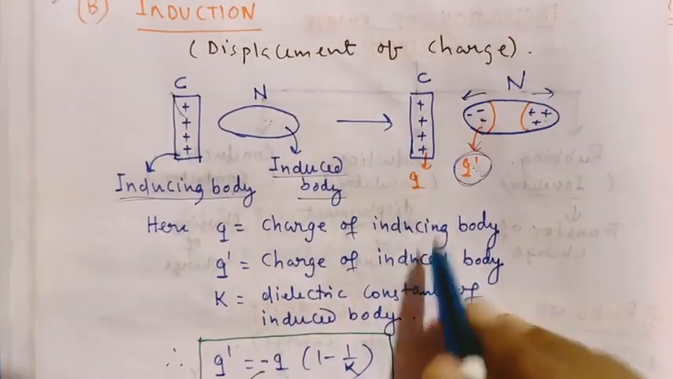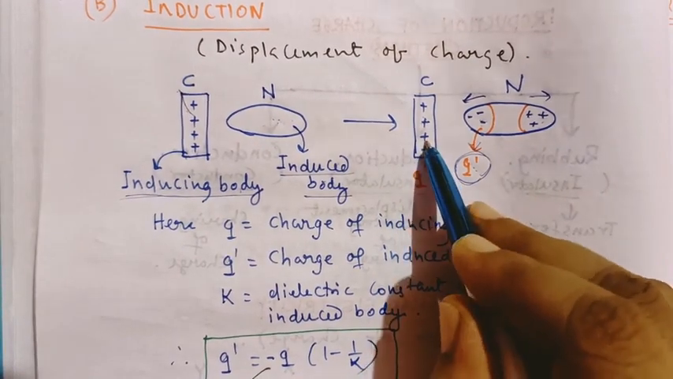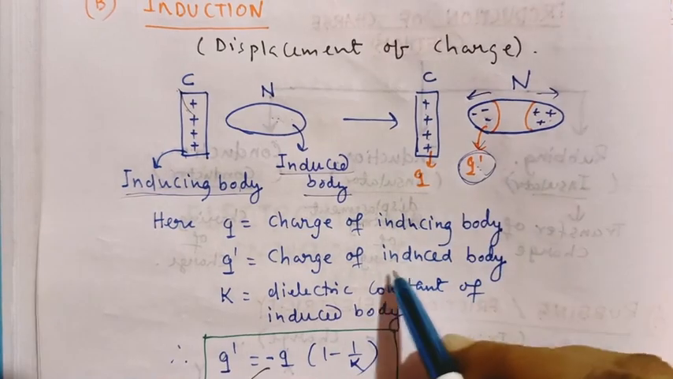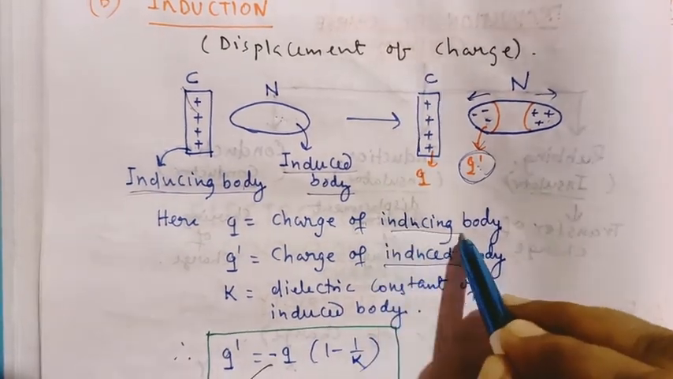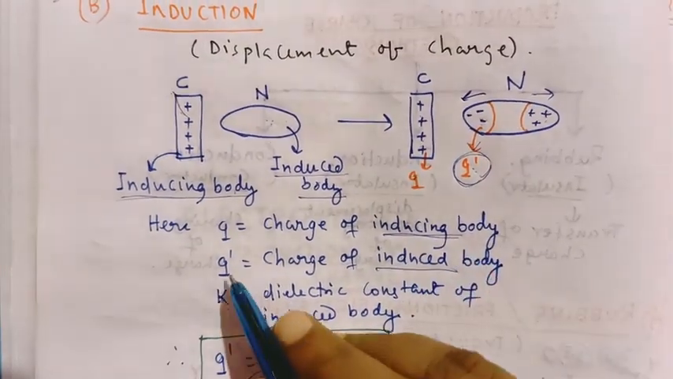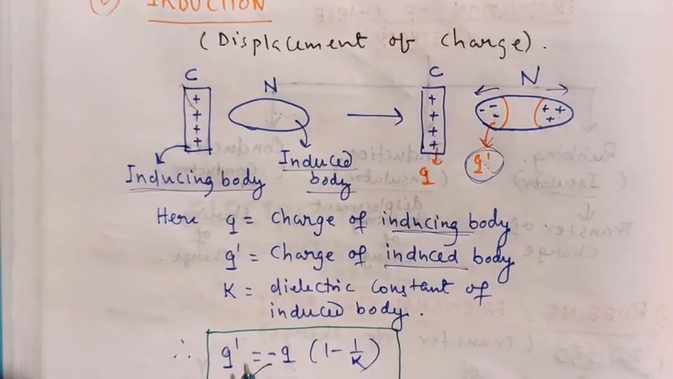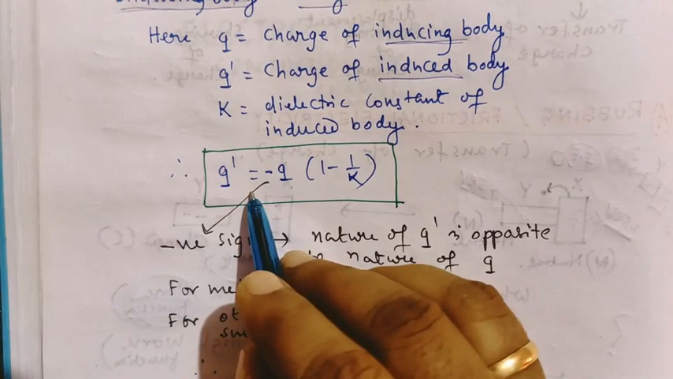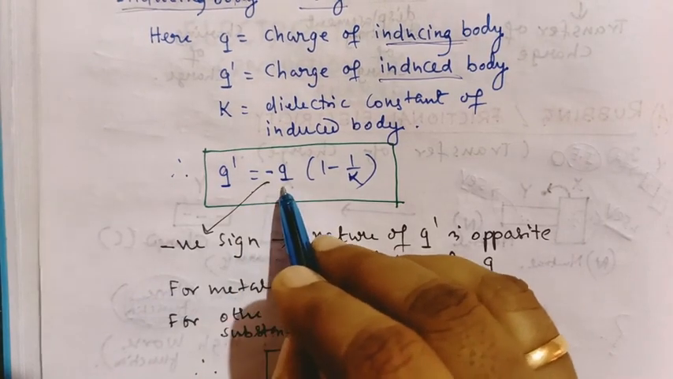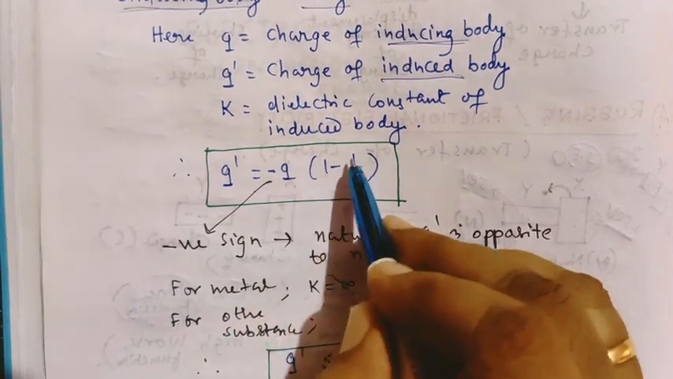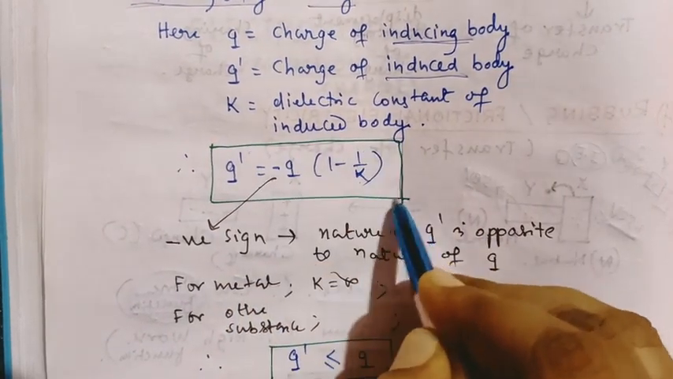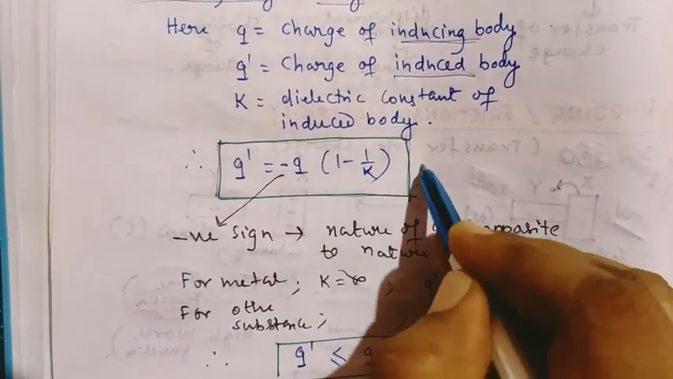Now you see, this Q is called the charge of the inducing body. Q dash is known as the charge of the induced body. There is a relation between Q dash and Q. The formula is: Q dash is equal to minus Q whole into (1 minus 1 by K). This formula will be derived later. Now you remember this formula.